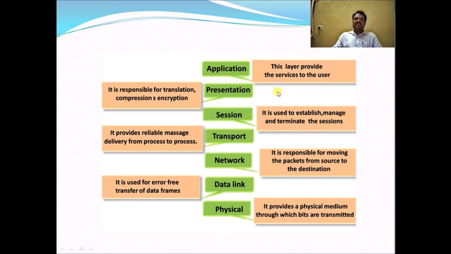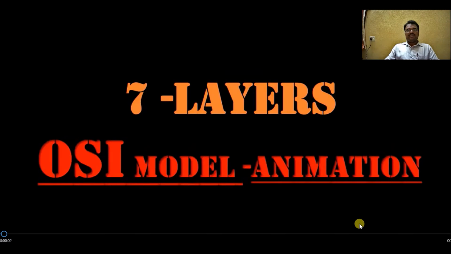So far we have discussed all 7 layers of the OSI reference model, the Open Systems Interconnection model, standardized by ISO, the International Standards Organization. It contains 7 layers: application, presentation, session, transport, network, data link, and physical layer. Next we will see an animated video on the OSI reference model. This is the 7-layer OSI model animation video, so we will see it in the form of animation.